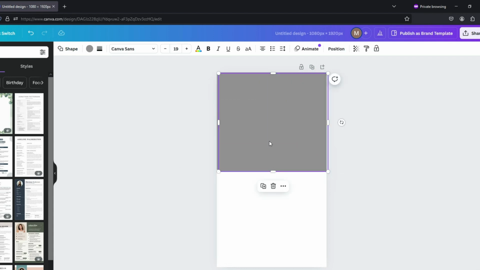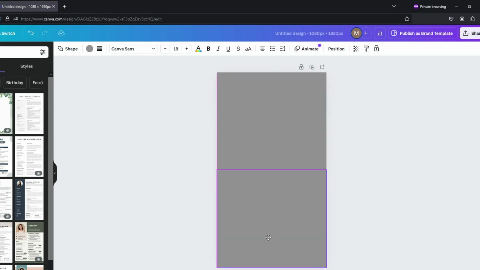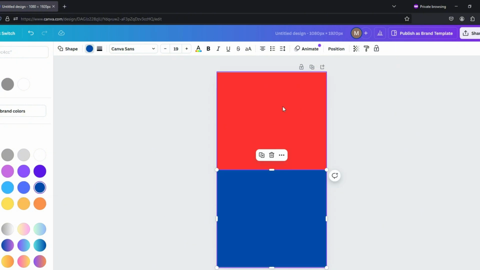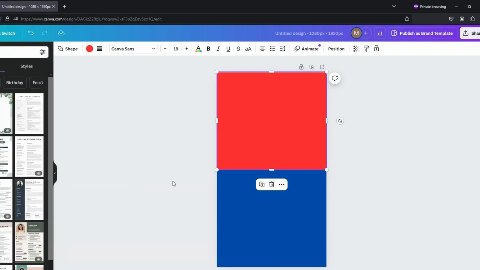Now duplicate this rectangle by pressing Ctrl+D or right-clicking and selecting Duplicate. Place the duplicate to cover the bottom half of the screen. For a contrasting look, give each rectangle a different color. I'm using red for the top half and blue for the bottom half, but feel free to choose any colors you like. Next, press the R key again to create a middle line and position it in the center of the screen. Press the C key to create a circle. Resize it and place it in the middle of the screen.